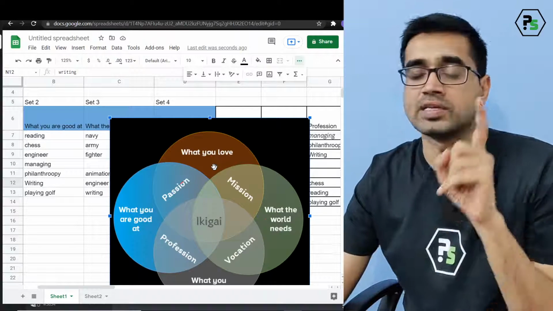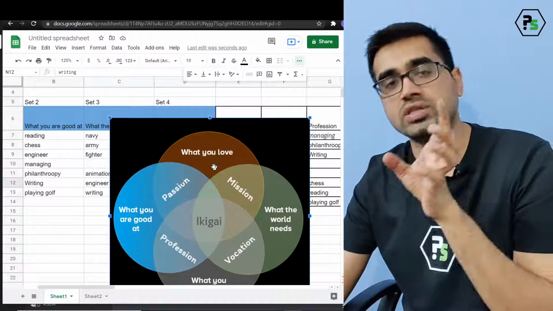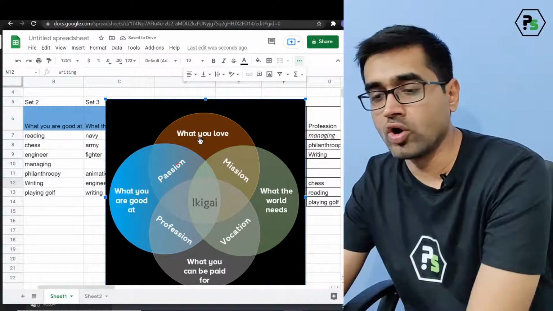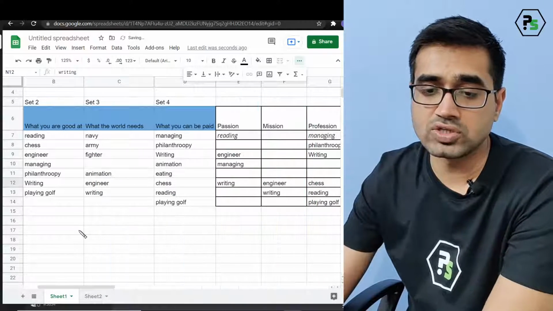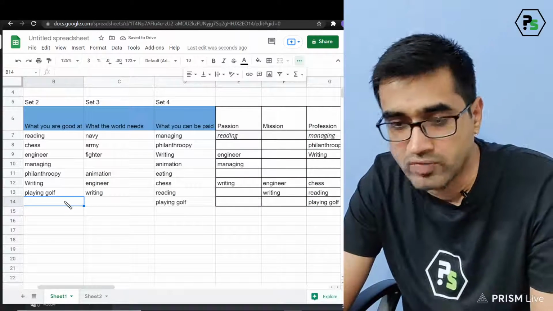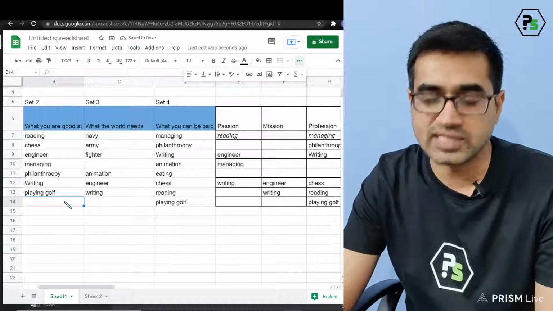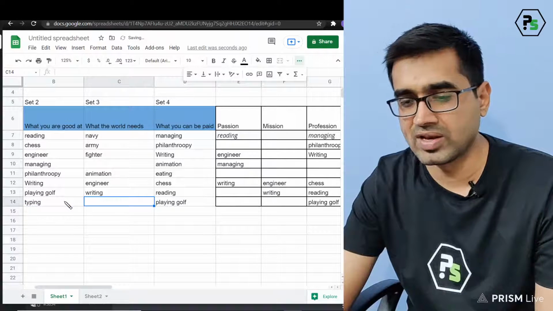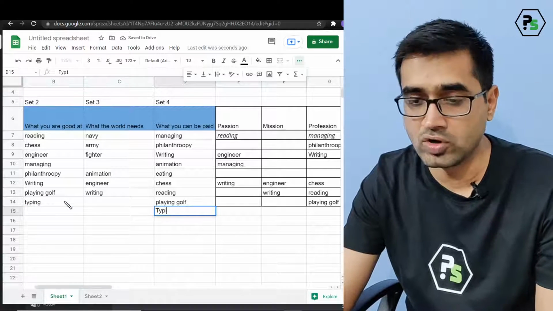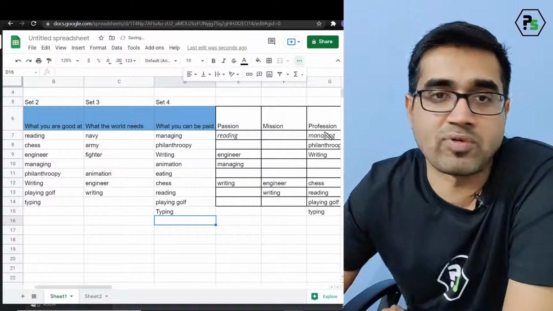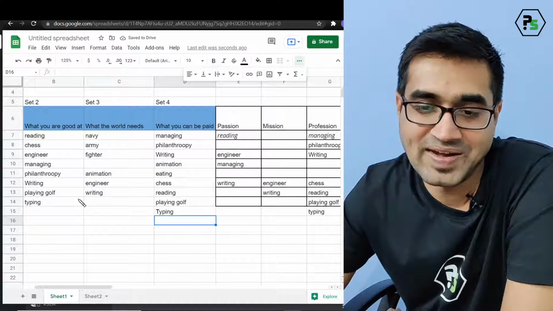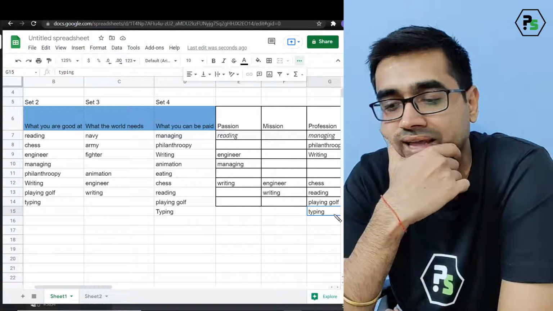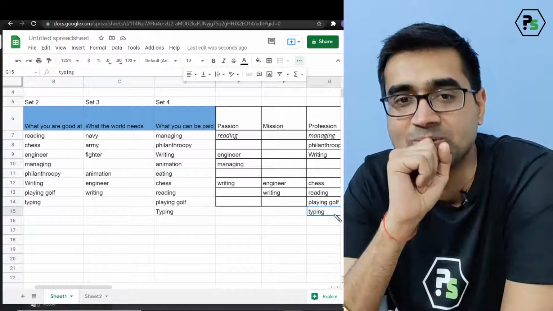And I wanted to make you understand that maths can be solved using this Google Sheet and English also can be solved using Google Sheet. I hope you have understood this class, and I hope that you have understood if I go on writing my new profession or new things I'm good at. Let's say I'm good at typing. Does the world need typing? No. Do you think you can be paid for typing? Of course. So it will come as my profession. Yes, because I'm good at typing, I will be paid for typing. Why can't it be my profession? Yes, it can be my profession. It won't be my Ikigai though.